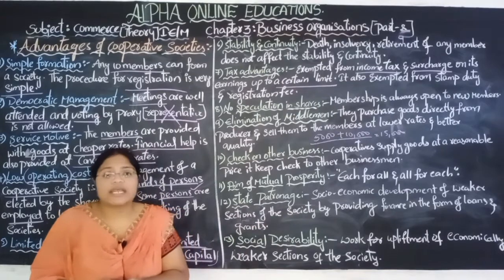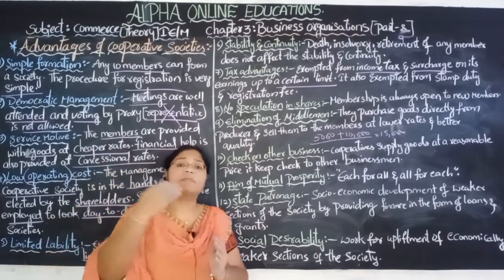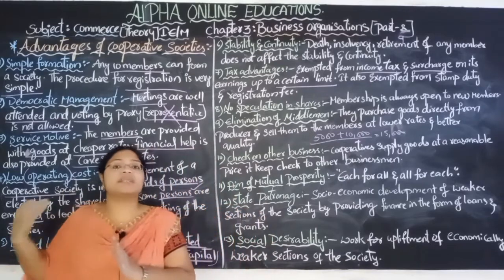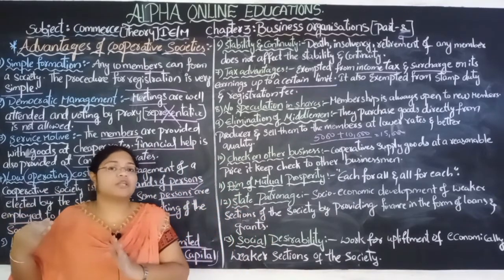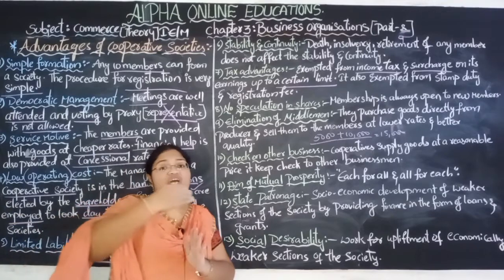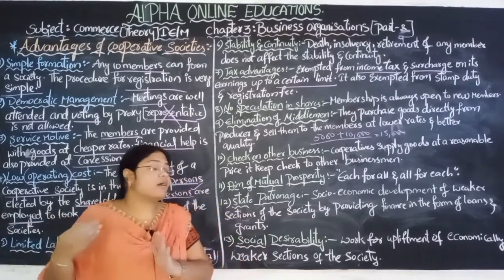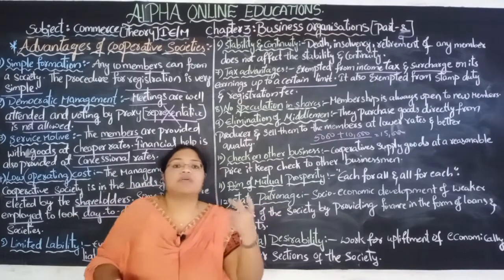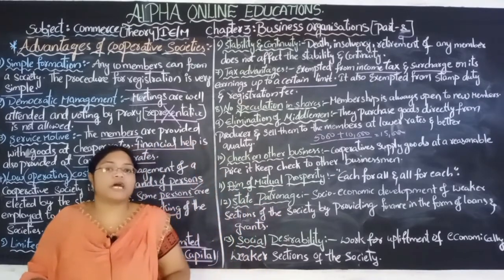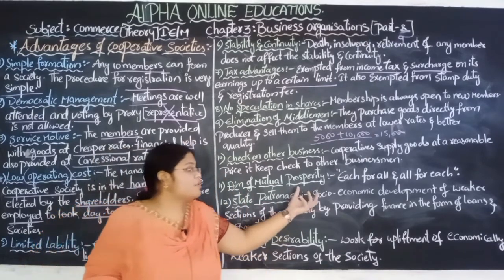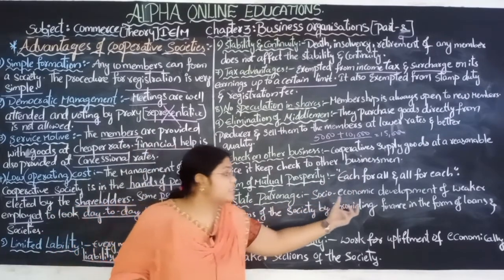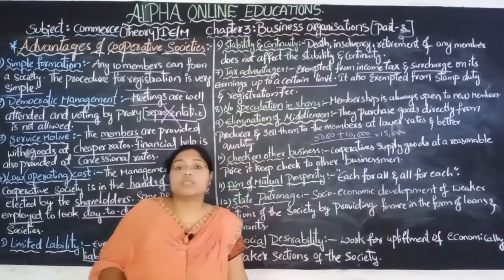In rural areas and villages there is not much development. To develop such backward regions socially and economically, patronage means the sponsorship. The government will sponsor the economic and social development of weaker sections of the society by providing finance in the form of loans and grants.